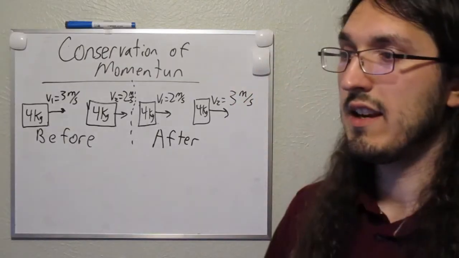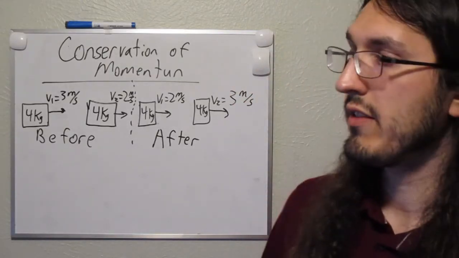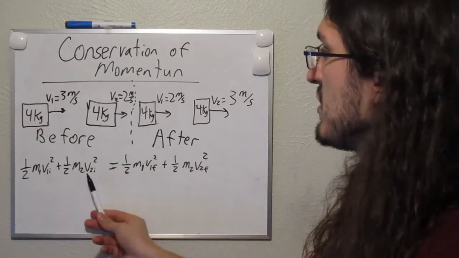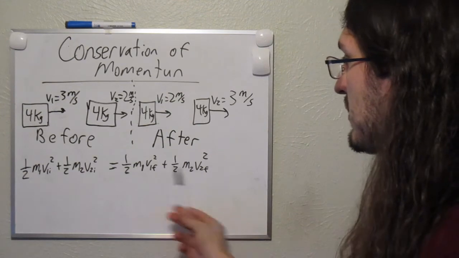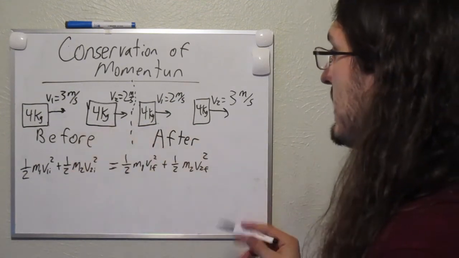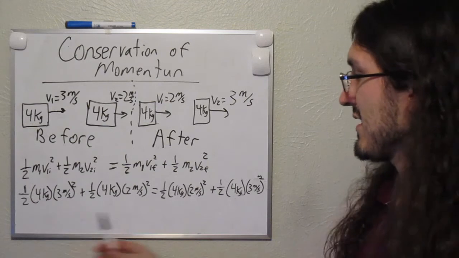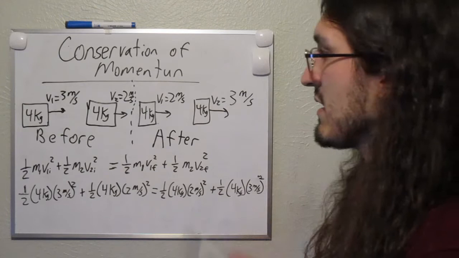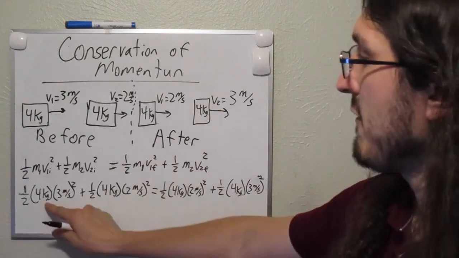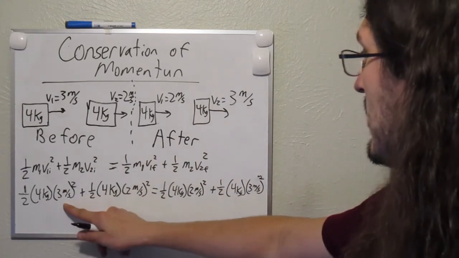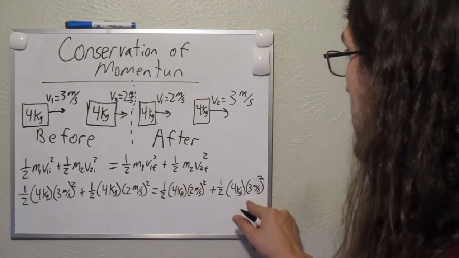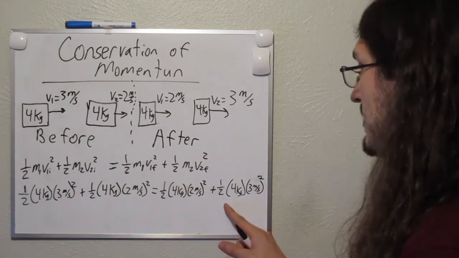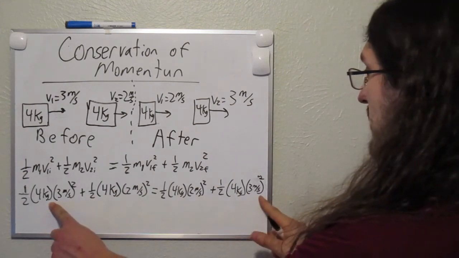So I mentioned that in an elastic collision, kinetic energy is conserved, so I'm going to write that equation down here. I have my kinetic energy initial for both object 1 and 2 equal to my kinetic energy final for object 1 and 2. Now I'm going to plug in my numbers and see if this holds true. This is a lot of numbers, but I have my masses and velocities plugged in for all these objects. On the left side, I have 1/2 times 4 times 3 squared. I also have the same term over here on the right side from the second object after the collision. So I have 1/2 times 4 times 3 squared on both sides.